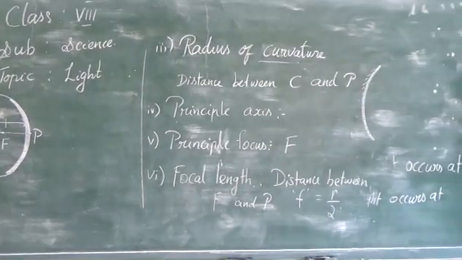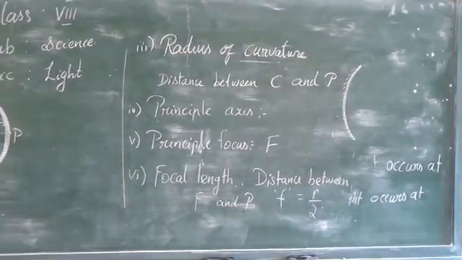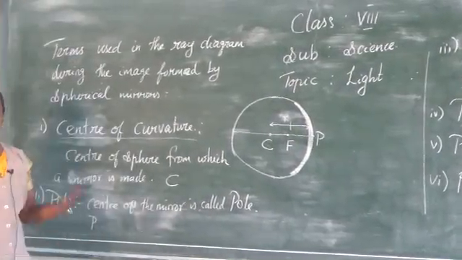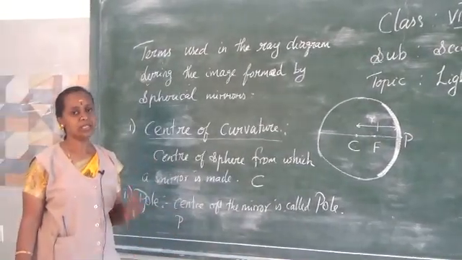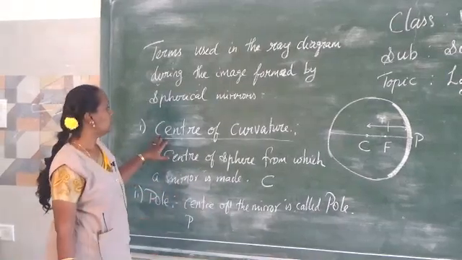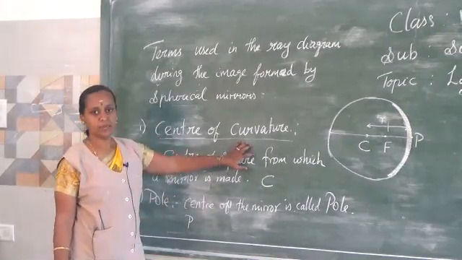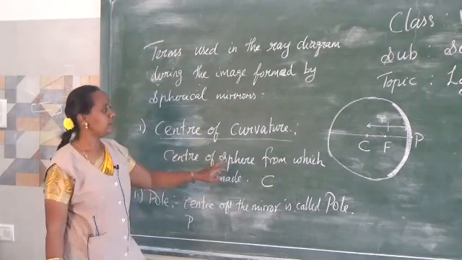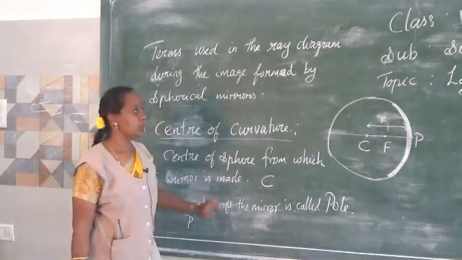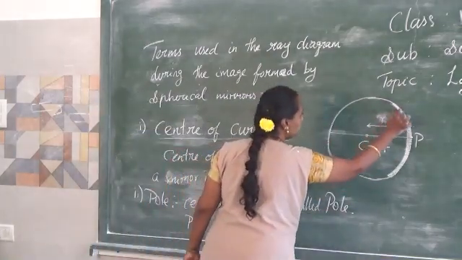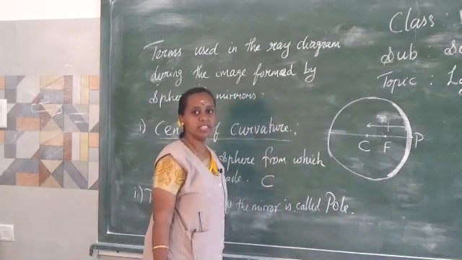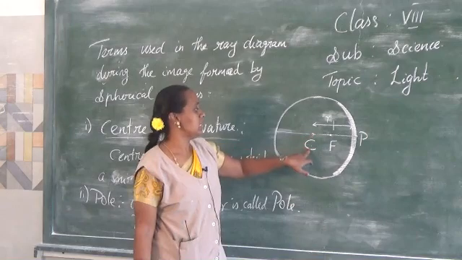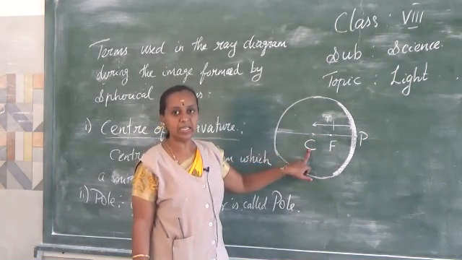I'll just recall the terms, what are the things we studied. So first you should know what is a ray diagram. The ray diagram is a symbolic representation of image formed by the spherical mirrors or lenses, whatever it may be. So in that we studied about the center of curvature, the center of the sphere from which a mirror is made. A mirror is a part of the sphere, and the center of that sphere is called as center of curvature. It is denoted by the letter C.